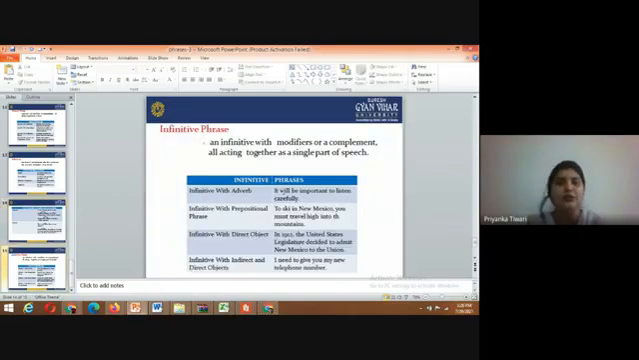So now, the infinitive phrase: an infinitive with modifiers or a complement, acting together as a single part of speech. Infinitive with adverb, infinitive with prepositional phrase, infinitive with direct object, infinitive with indirect and direct object. "It will be important to listen carefully to the sky in New Mexico." "You must travel high into the mountains." "In 1912, the United States legislature decided to admit New Mexico to the Union."